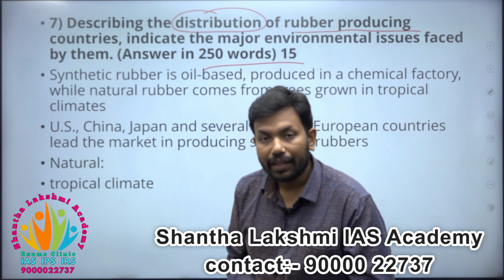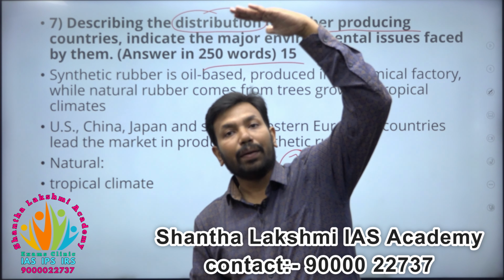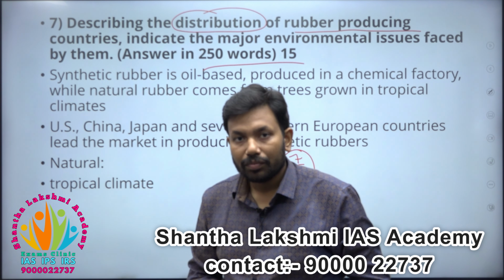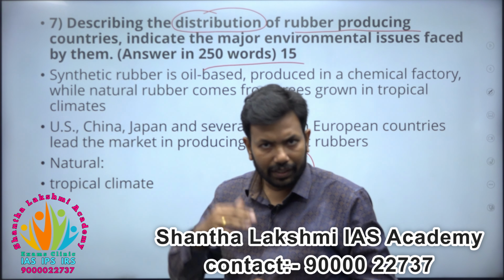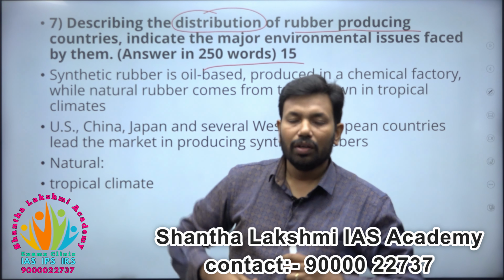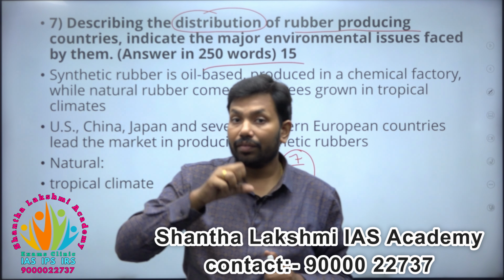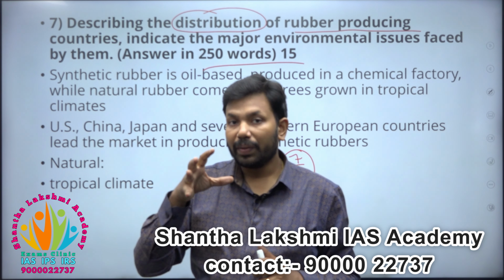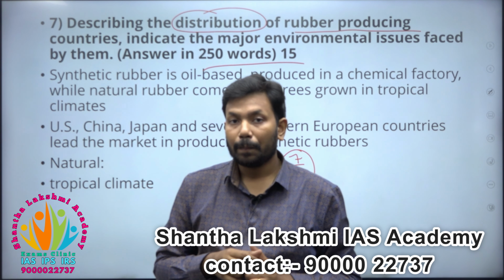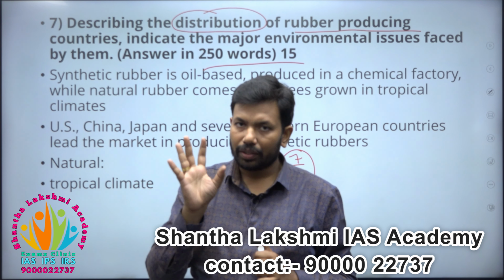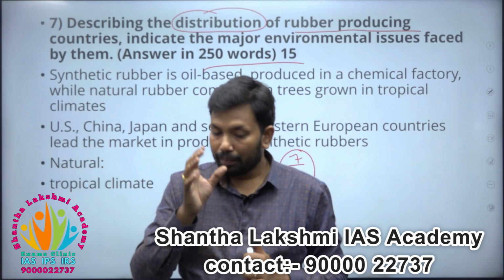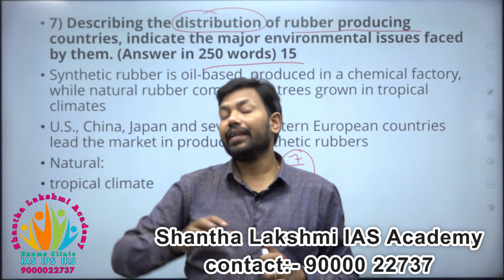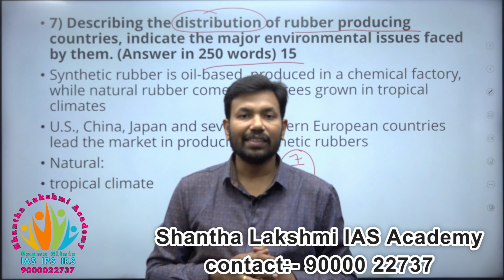Where exactly? Is it equatorial or is it in temperate region? Equatorial. Where exactly in equatorial? +5 to -5 degrees, that is 5 north to 5 south, where we have more rainfall, more vegetation, and an ample amount of sun. Of course, they are shade loving, but sun should be there, an ample amount of rainfall should be there, and water should not be stagnant. That is one more case. All the cases have to be there.